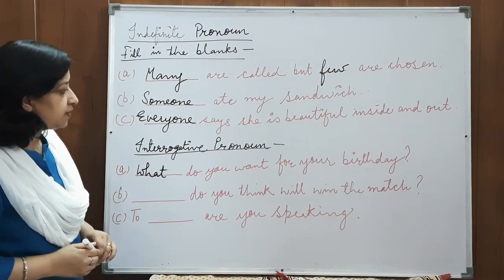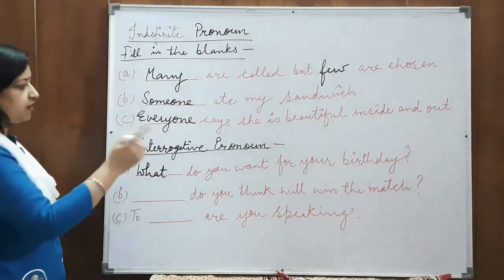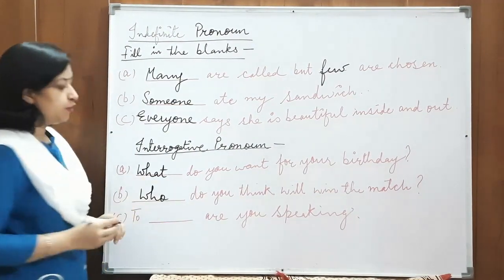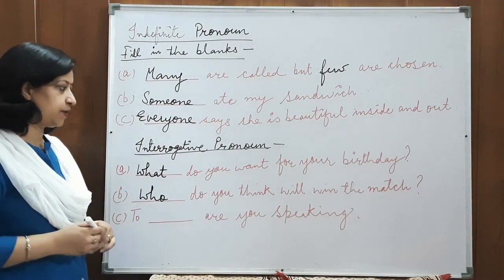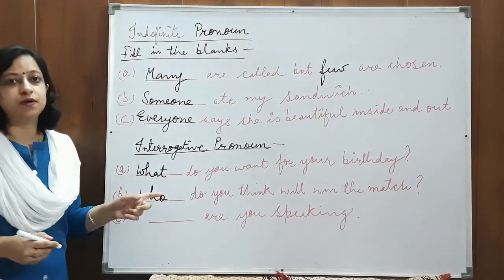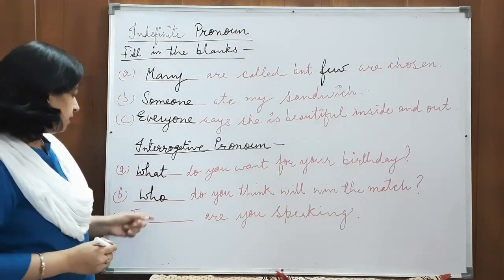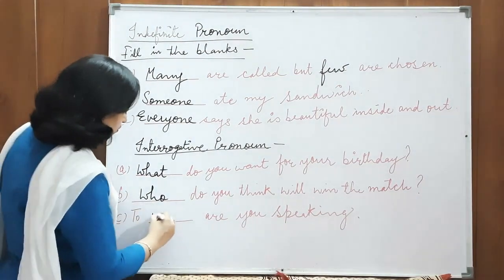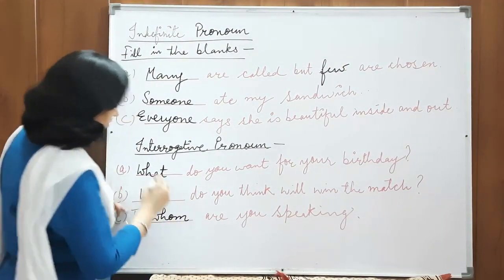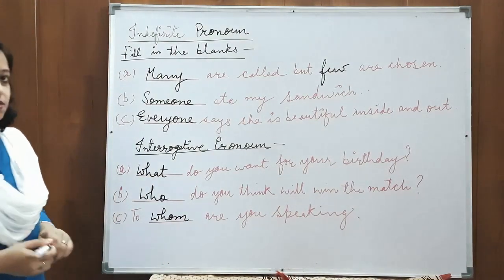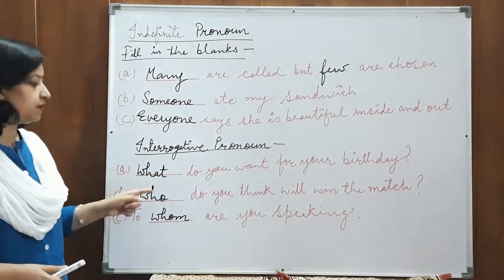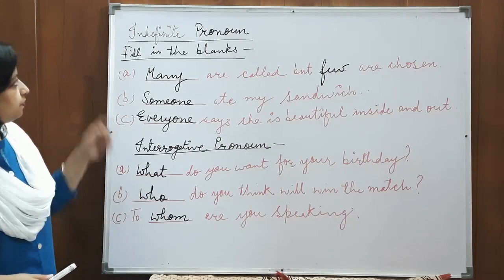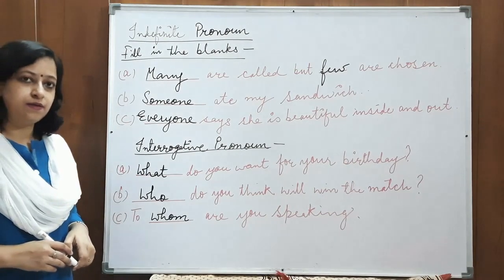Dash do you think will win the match? Again we are asking about a person, so for a person what do we use? Who. Who do you think will win the match? Okay. With the help of these two words, we are asking questions. To dash are you speaking? To whom are you speaking? I hope you know that all these are the question words. What is a question word? Who is a question word? And whom is also a question word. I hope these sentences are clear. Okay.